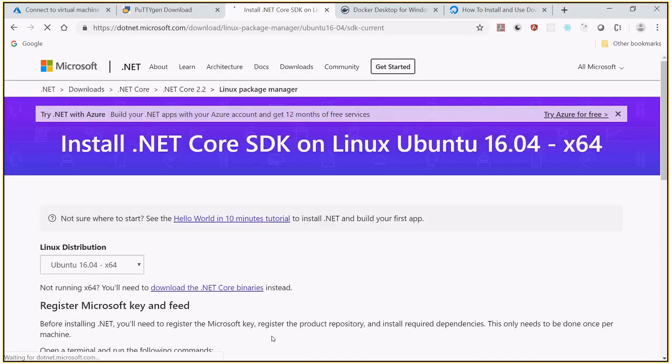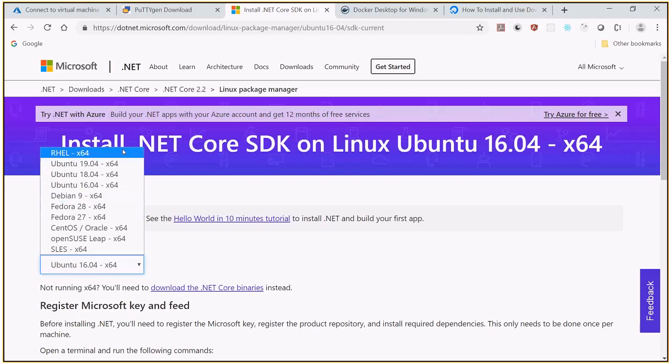Microsoft.com, they are giving that option. So what is this .NET Core? So .NET Core is a new framework. So far with our .NET Framework, the .NET Framework runtime will work only on the Windows operating system. But now with the help of .NET Core, we can run the .NET Core application in any operating system. So I need that. So they are just showing in which Linux distribution. So these are the Linux distributions. I'm just picking up 16.04.